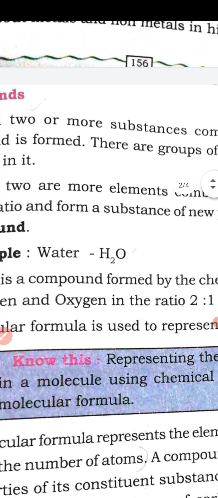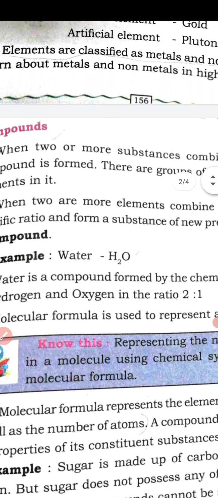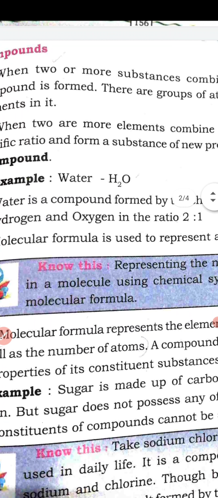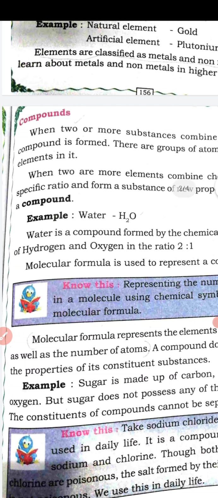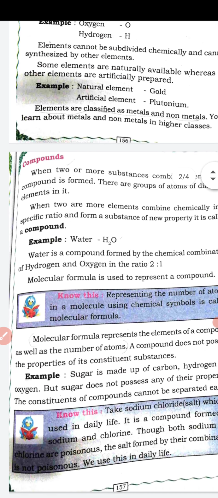So this H2O is called the molecular formula. Molecular formula indicates the exact number of elements of a compound present in the compound. Molecular formula represents the elements of a compound as well as the number of atoms of each kind. So here we understand that in water, two atoms of hydrogen and one atom of oxygen are present.